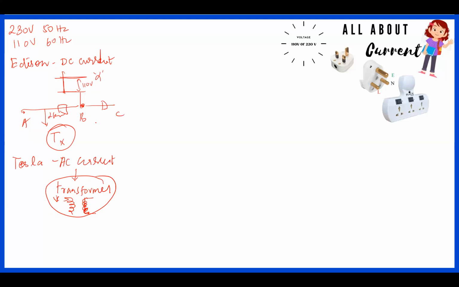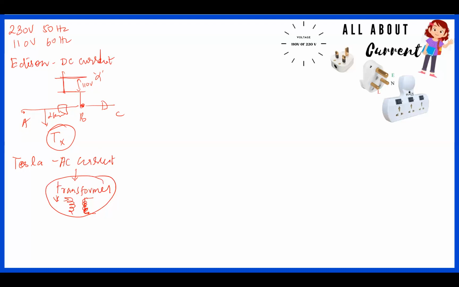But of course, when you have two different intelligent men in parallel, there will always be a feud between these two people. Edison comes with a lot of questions for Tesla to prove he is wrong, right? But eventually, some of the companies during that time saw AC current to be more viable because of industrialization. You have a lot of companies coming in, and transportation becoming a means and source, right? So you expect the industries to be very far away from the city, and the city needs power, the industry also needs power there. So that's why AC became very popular.